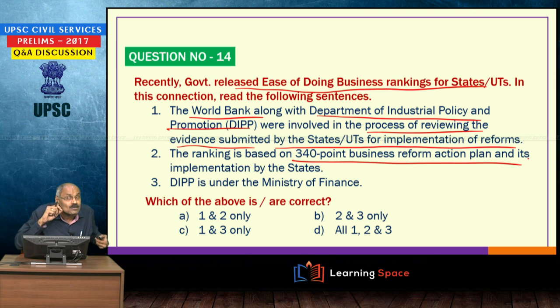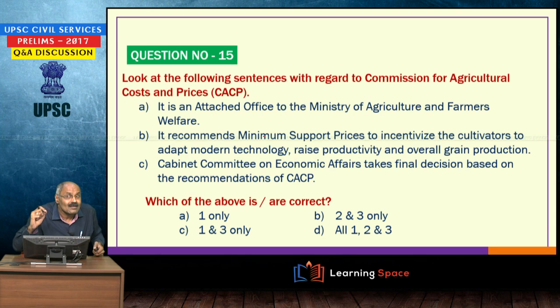States are supposed to implement the business reform action plan, and the ranking is based on the business reform action plan undertaken by the states. DIPP is under the Ministry of Commerce and Industry. So, this is wrong, 1 and 2 is correct. So, please go meticulously with regard to this ease of doing business index, right.